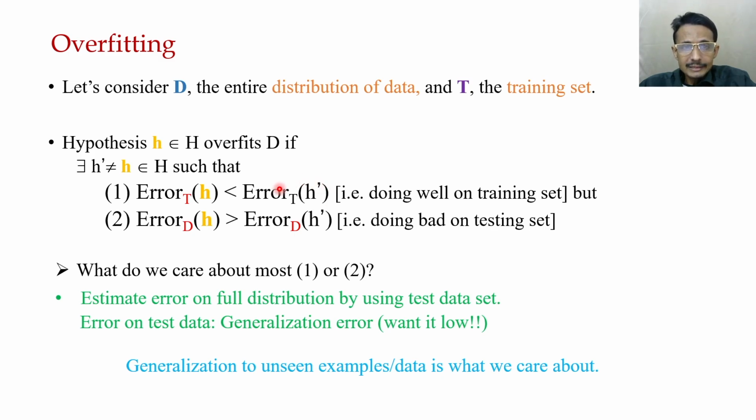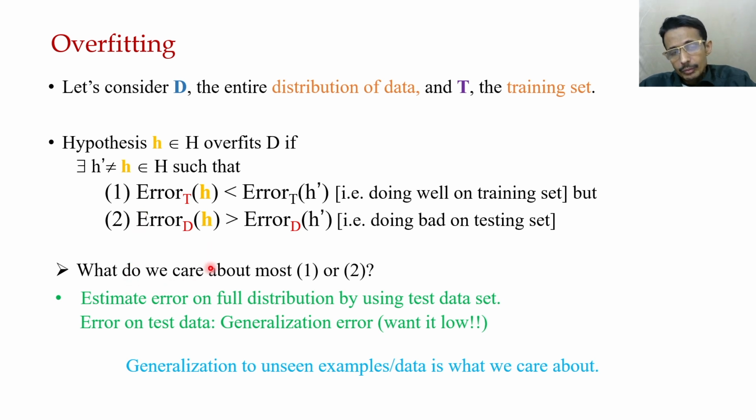What this essentially means is that our hypothesis function does well on the training set compared to the hypothesis function H bar, but does badly on the testing set compared to that function. If this situation occurs, you can say H, belonging to the space capital H, overfits distribution D.